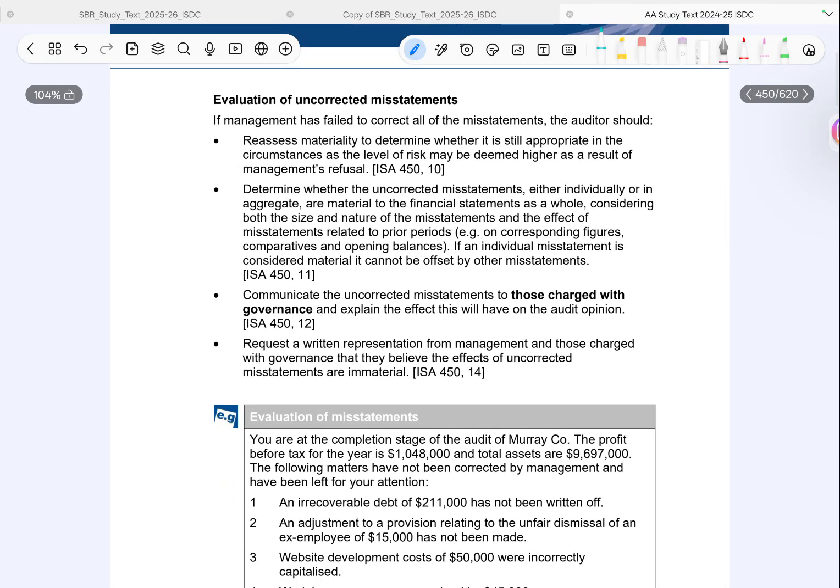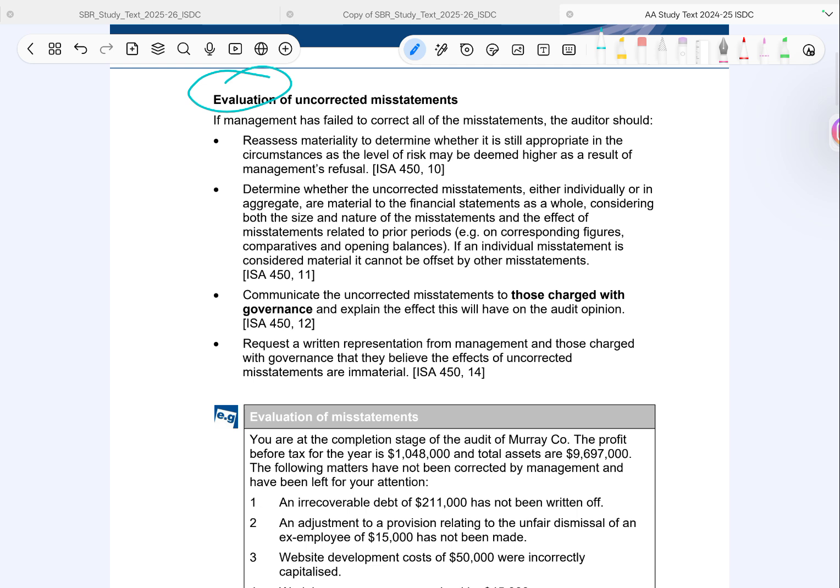Alright, now let's focus specifically on evaluation of undercorrected misstatements. This is where judgment really comes in. So, imagine this situation. Management has refused to correct some errors. Now, what does the auditor do? First, reassess materiality. Because if management is refusing to correct errors, the risk level increases. So, the auditor needs to ask, is my original materiality level still appropriate?